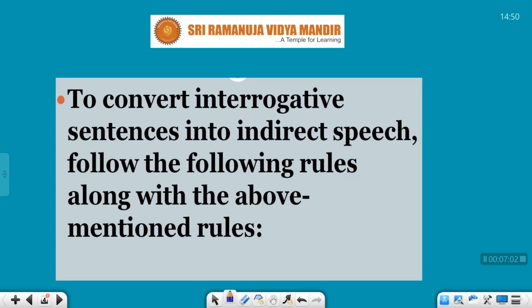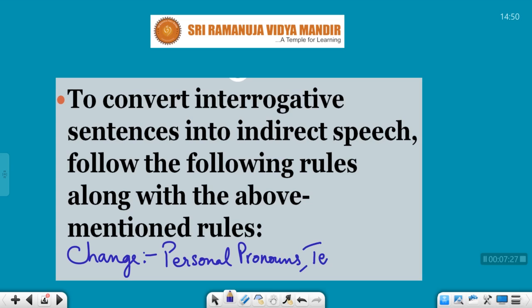You have to change the personal pronouns, you have to change the tenses, and you also have to change the words, places, time, etc.